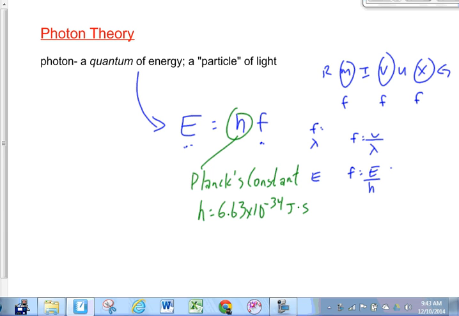Oh, wait. It's also 4.14 times 10 to the negative 15 electron volt times seconds. How can it be two different values? How can a constant, how can we name something a constant, yet it have two different values?